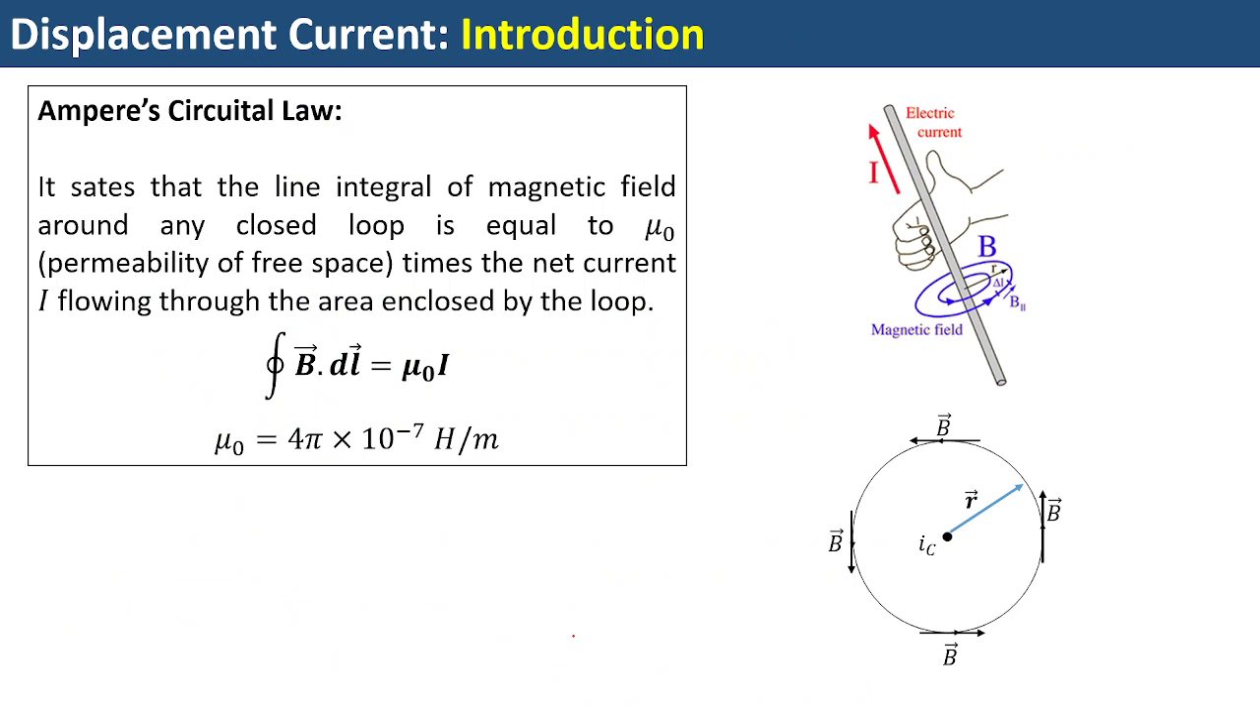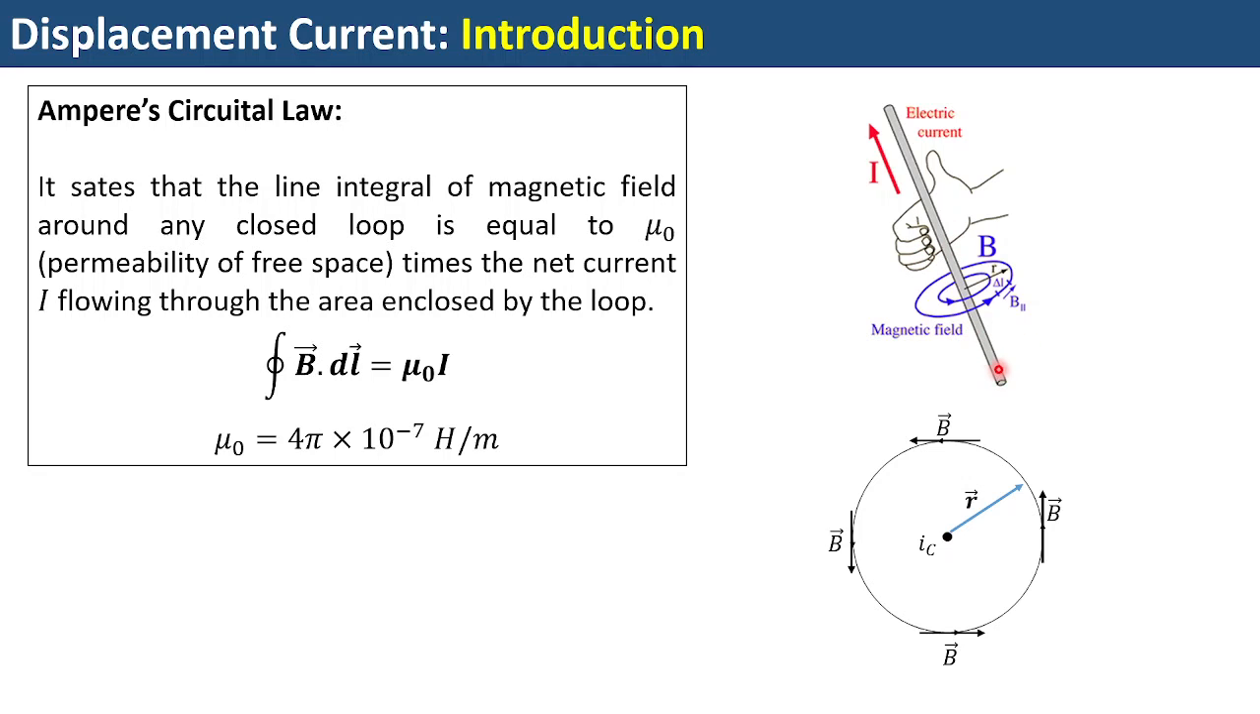Now let's come to the detailed discussion on Ampere's circuital law. It states that the line integral of the magnetic field around any closed loop is equal to mu naught times the net current I flowing through the area enclosed by the loop. Now, what it actually means is that suppose you have a straight conductor. If current I is flowing through this conductor, and you point your thumb towards the direction of the current and curl the fingers, the curling of the fingers will give you the direction of the magnetic field.